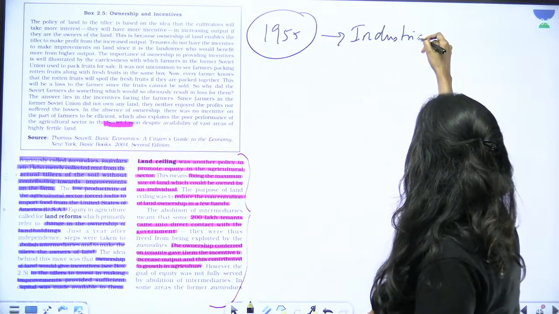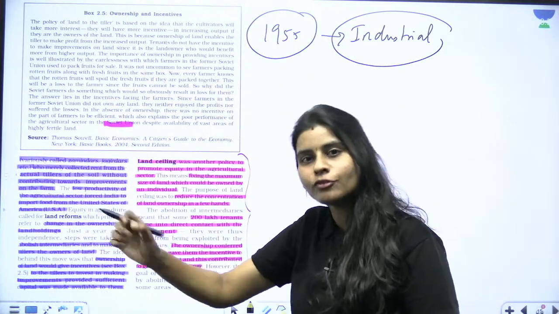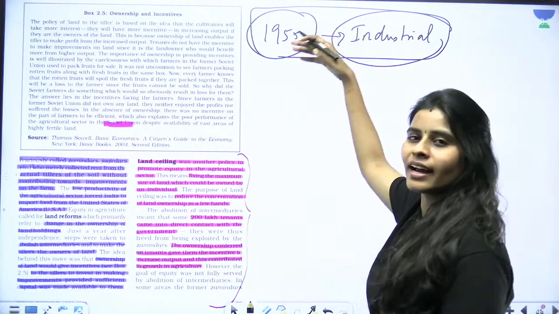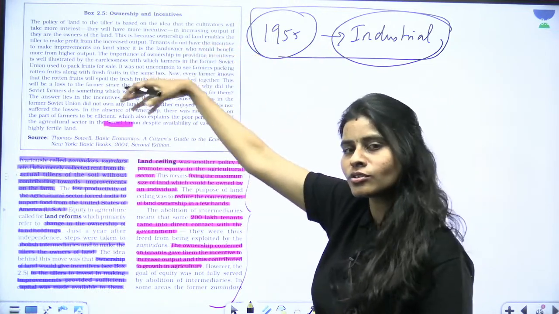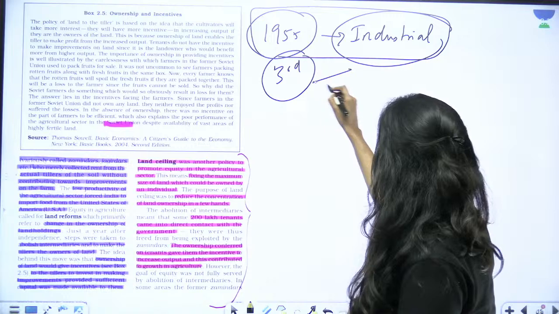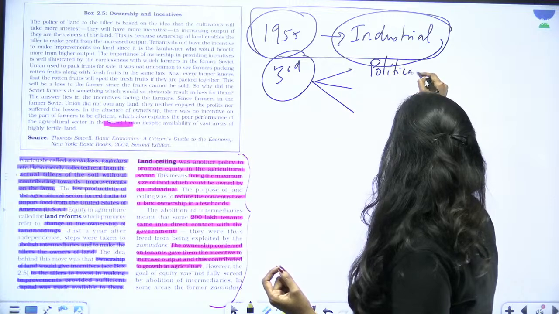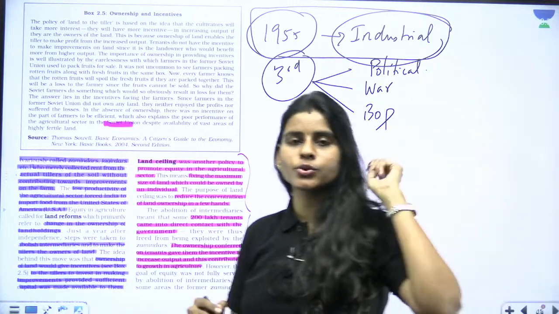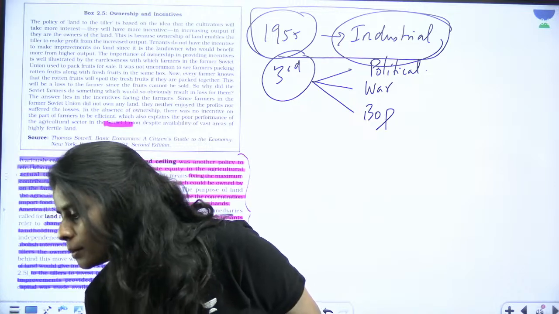Why? Because we thought agriculture is now performing well, so let's focus on industries. But that did not go well for agriculture. We went for excessive modernization and rapid industrialization during the second 5-year plan period, so we did not have enough resources to take care of agriculture. During the third 5-year plan period, India had multiple problems related to political stability, problems related to war, and problems related to BOP. India had two wars during this time period, one with Pakistan and one with China. If anyone knows the year, drop a message in the comment section.